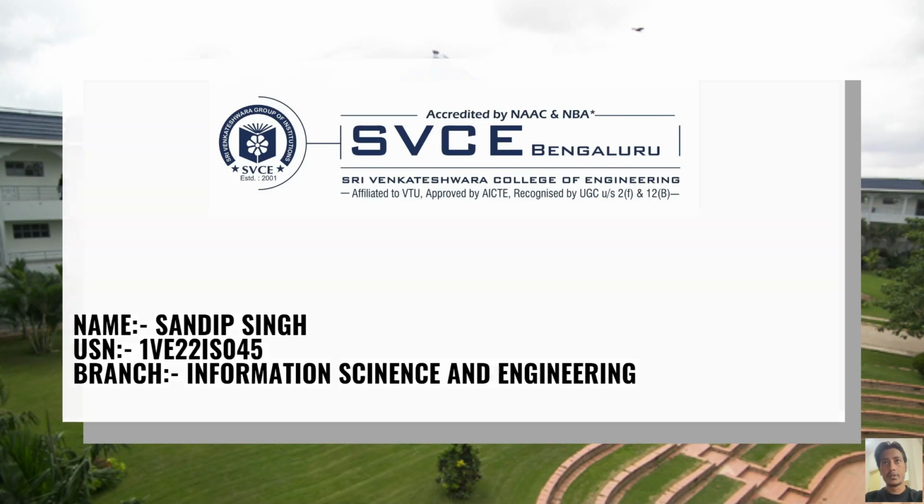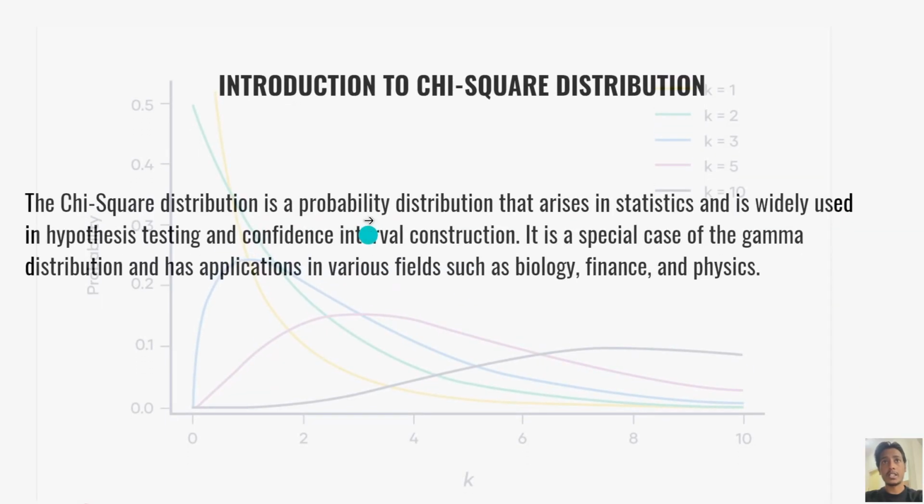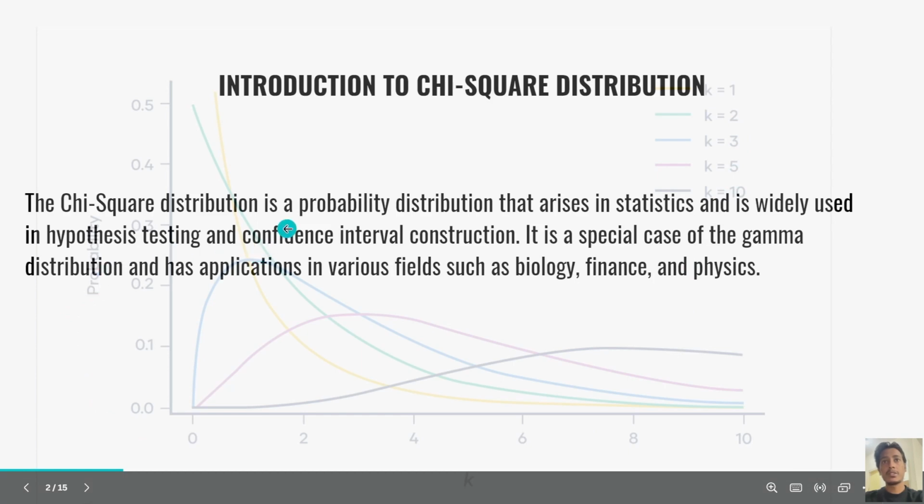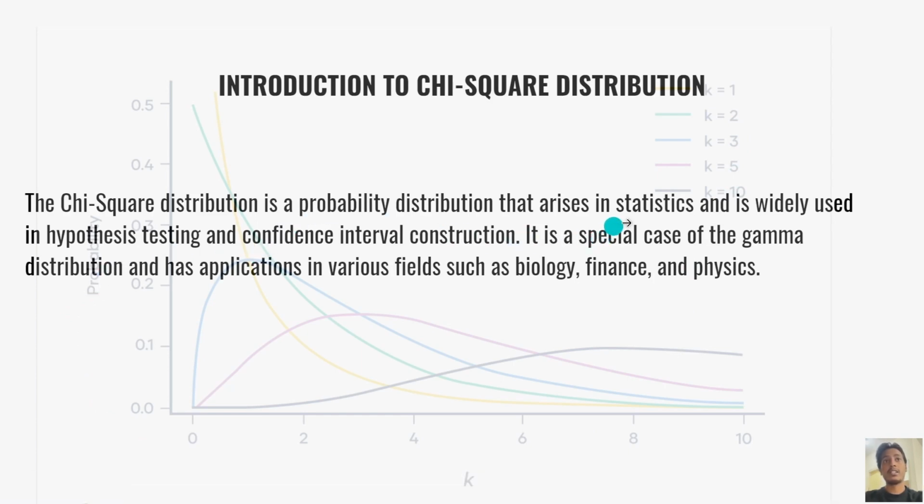Today we are going to discuss an introduction to the chi-square distribution. The chi-square distribution is a probability distribution that arises in statistics and is widely used in hypothesis testing and confidence interval construction. It is a special case of the gamma distribution and has applications in various fields such as biology, finance and physics.